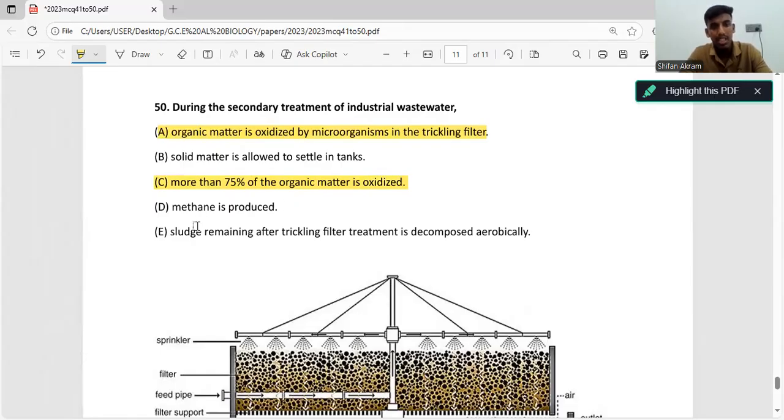Then the final statement: sludge remaining after trickling filter treatment is decomposed aerobically. As I told you, the sludge is decomposed to produce methane, and this doesn't happen aerobically. This happens anaerobically. So this statement is also wrong. The correct statements are A and C, which means it's the fifth answer.